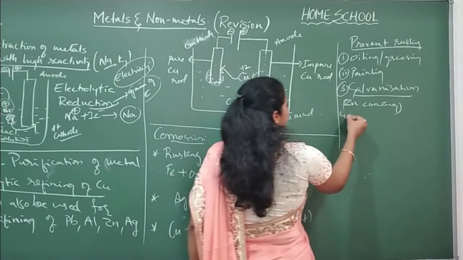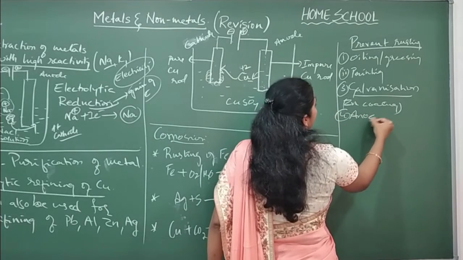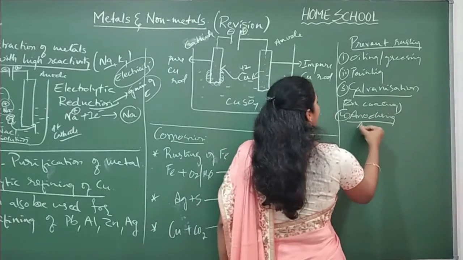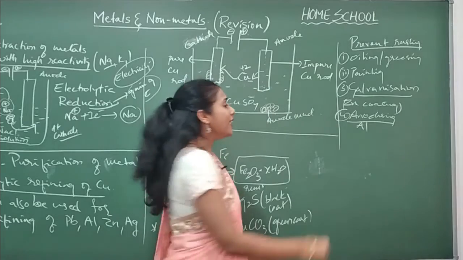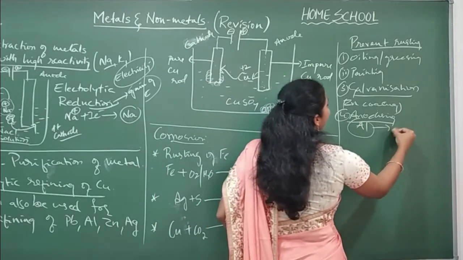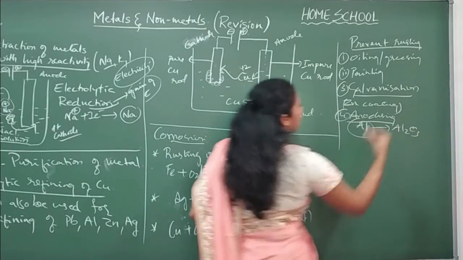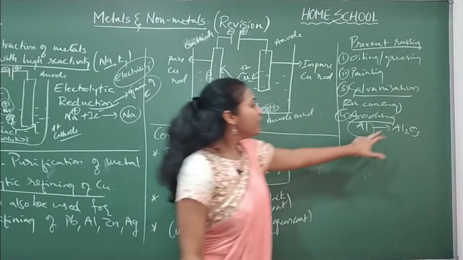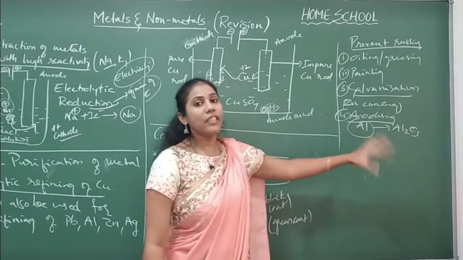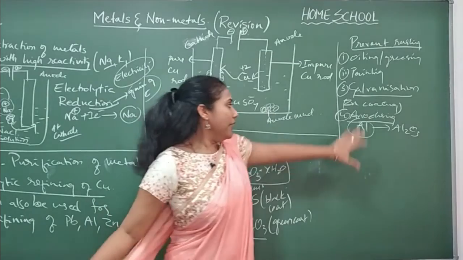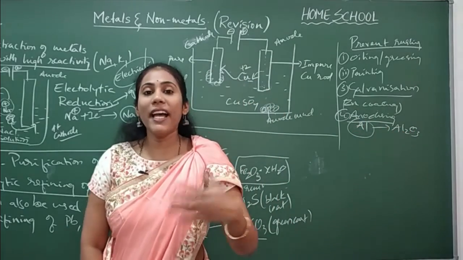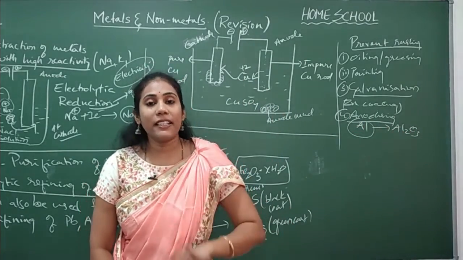And the next one is anodizing. Anodizing is used for aluminium actually. For aluminium articles, we will give a coat of aluminium oxide. Aluminium oxide is very much resistive. You know, it will be protecting aluminium from further reactions. So for aluminium articles, we will give a coating of Al2O3 so that aluminium is getting protected inside.